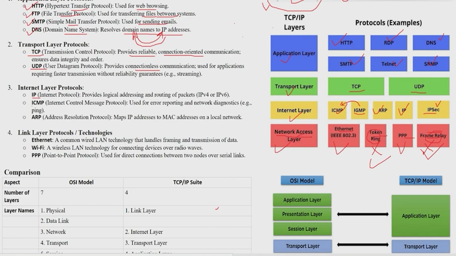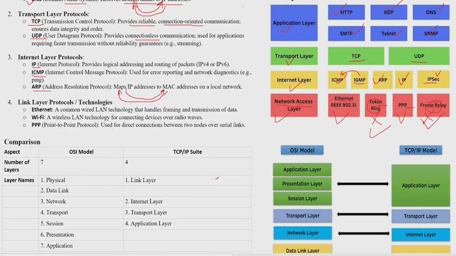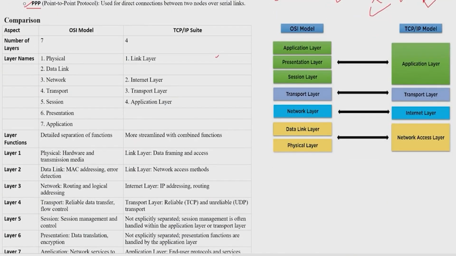After that, the internet layer, where we understood the IP. We already know ICMP is used for ping, to communicate and check, and ARP is used for MAC to IP, IP to MAC. So basically, this one is translating this to this. It maps the IP to MAC. And in the link layer, we are using three technologies: Ethernet, Wi-Fi, and PPP. Also other technologies existed, token ring and frame relay, but these are not